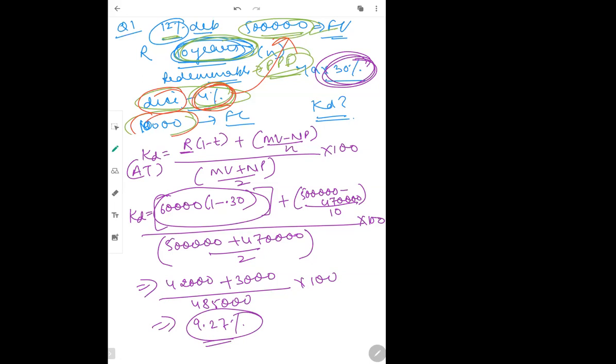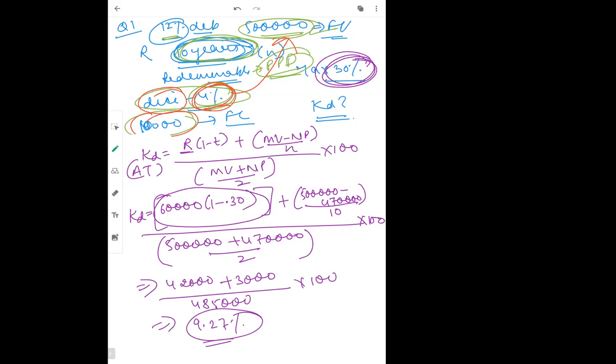So these are the two methods through which we calculate KD after tax. There will be a little difference of points in the answers of both the formulas. Little difference होगा. Both the formulas are correct. Don't worry about that. Any formula you can use.